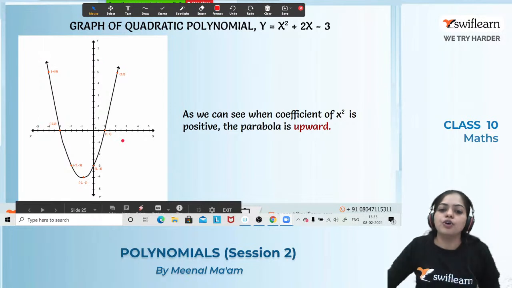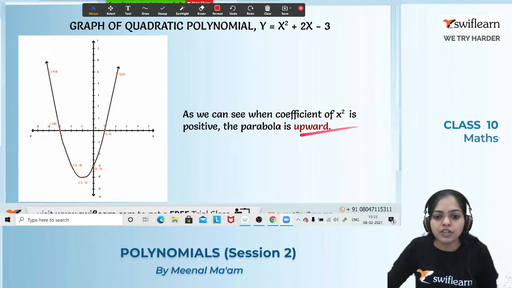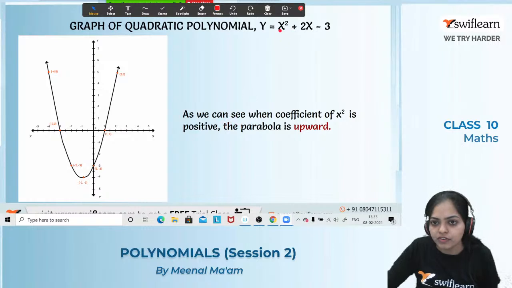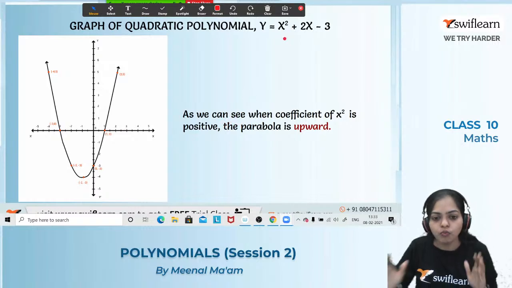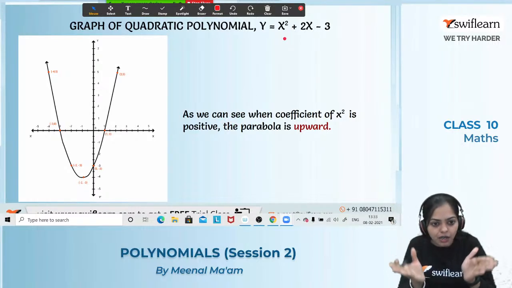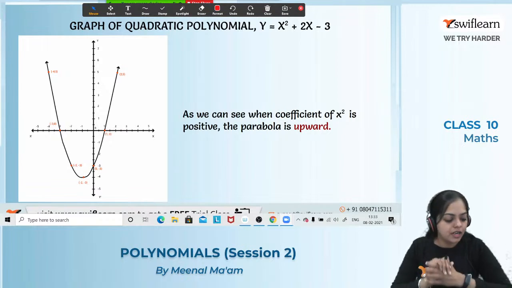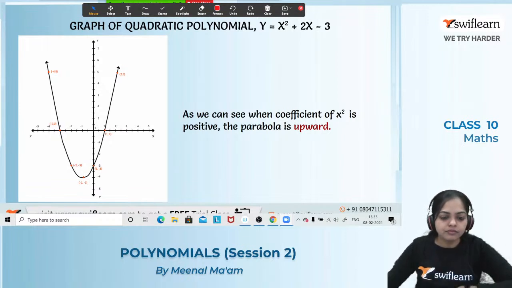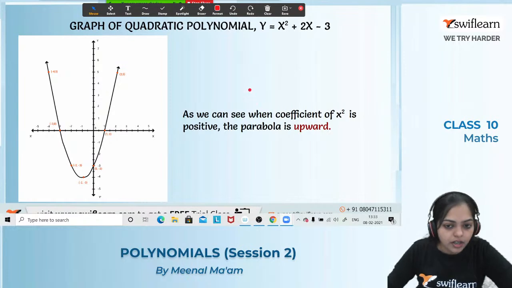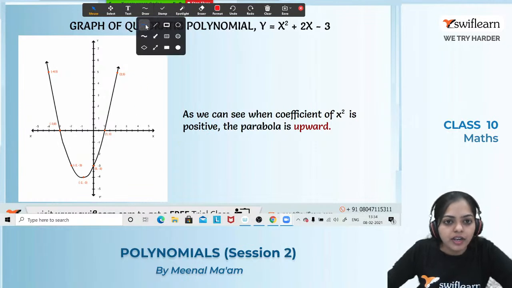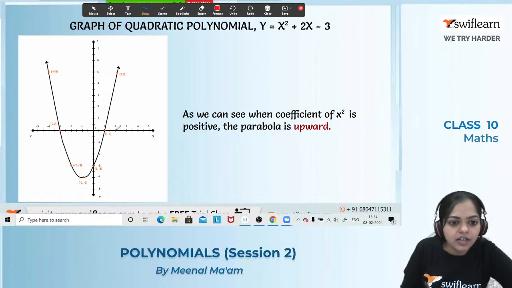Got it? So as we can see, the coefficient of x square here is positive. So what kind of graph will we get? We will get a parabola that is upward, meaning it is upward in direction. Got it? Till here, any doubt? No? Let's have a look. Just one more thing. Here the graph cuts the x-axis at how many points? At 2 points.